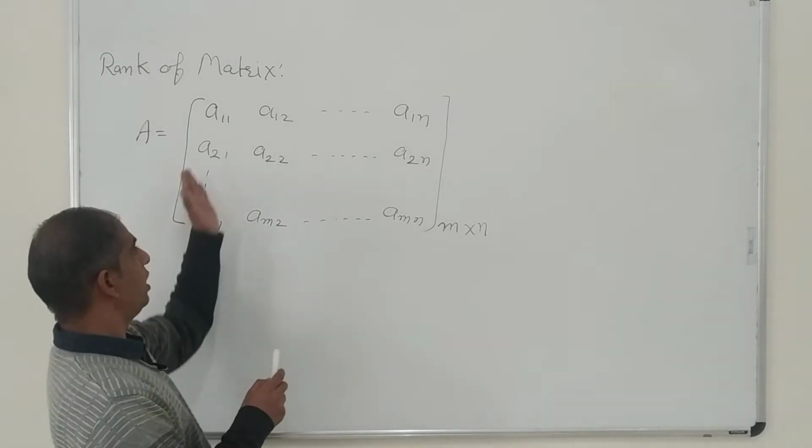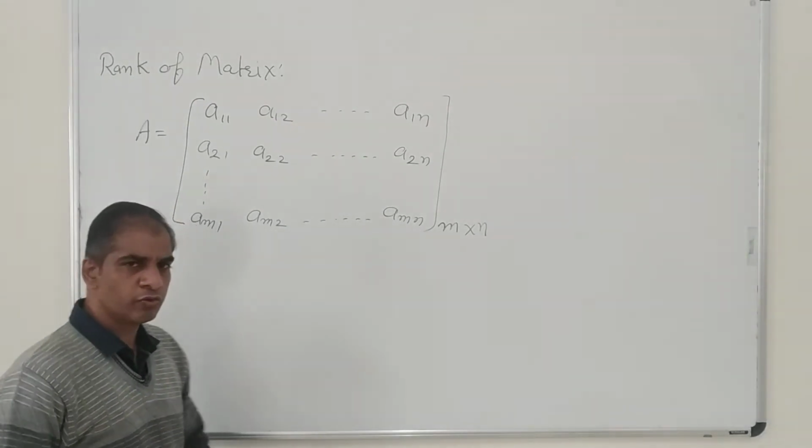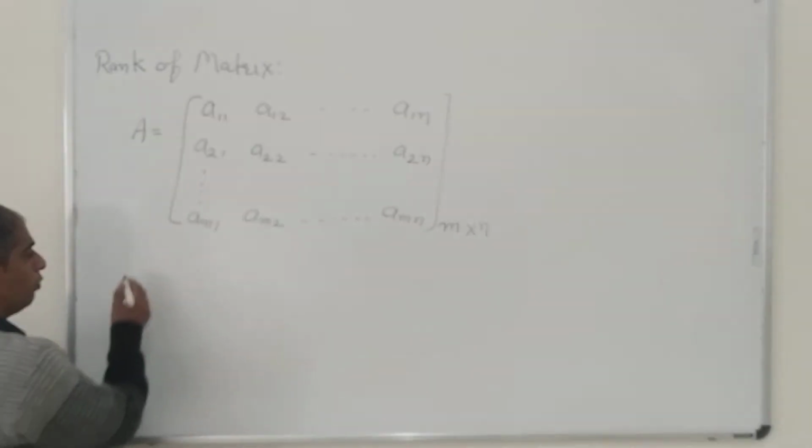Okay, so now we have a matrix A. In order to find the rank of this matrix, we come to the point: the rank of the matrix has to be found. So what is the rank of this matrix?